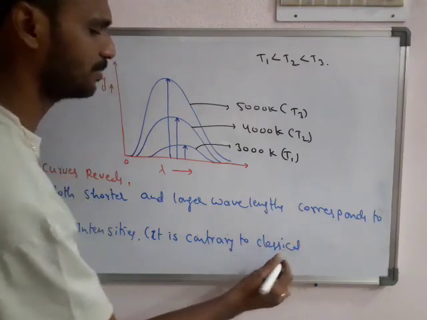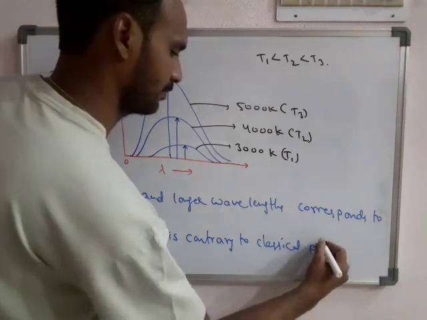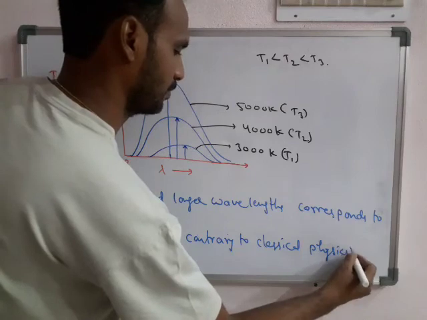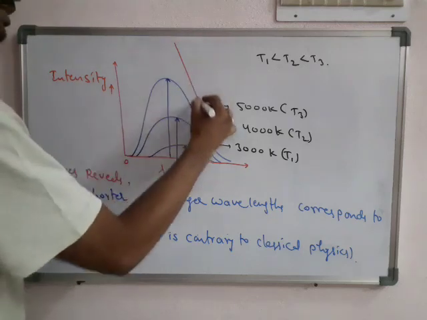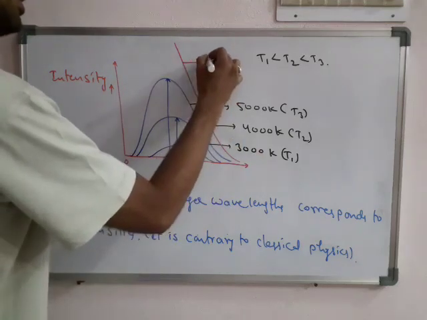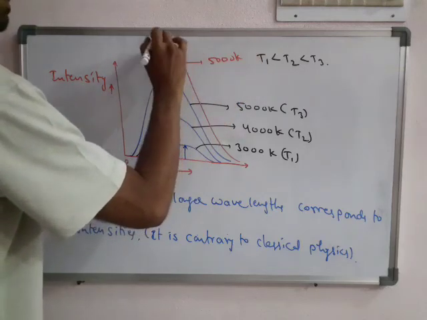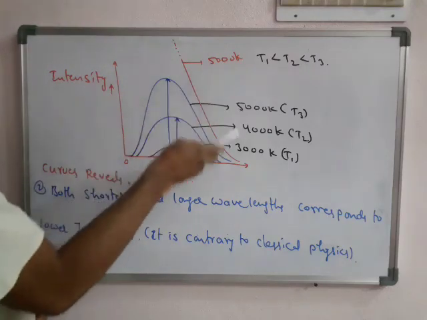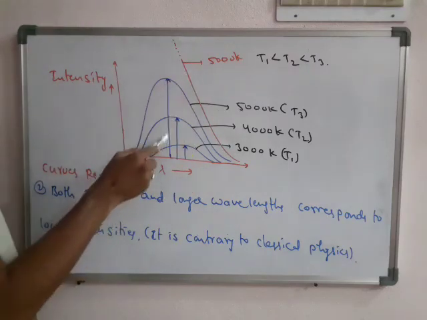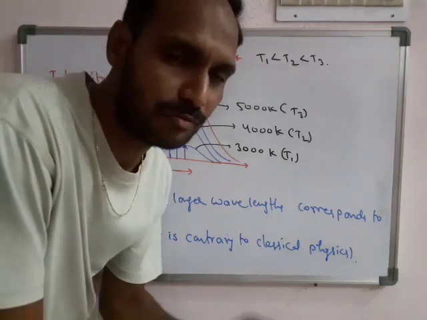The classical theory means the theories before this experiment. According to classical theory, a continuous line is obtained at high temperatures. So it is just the dotted lines, that is according to the classical theory. So this point is exactly opposite to the classical theories of physics.